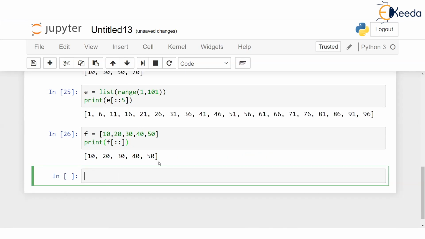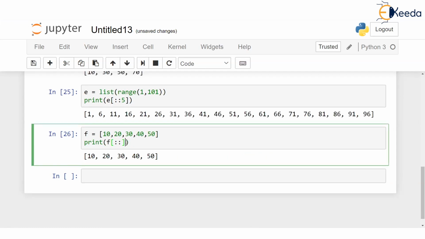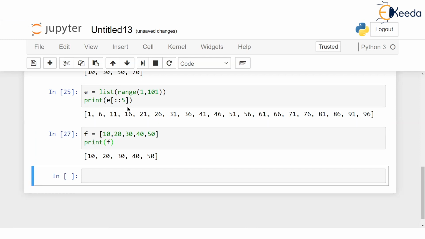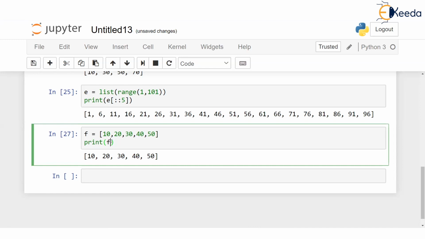Please try to understand. But hello, if you wanted to print the entire list, just give print F. When you give the name of the list with print, it obviously prints the entire list. But things are to be understood from the perspective of slicing also. Somebody puts a googly and asks, what will be the output of this? If you don't know slicing properly, you would say, I don't know, this might be an error. You're not giving a begin index or an end index, and you've given a colon. This is going to print the entire list. Of course. Then why don't you give simply the name of the list? That's all. So we were discussing slicing.